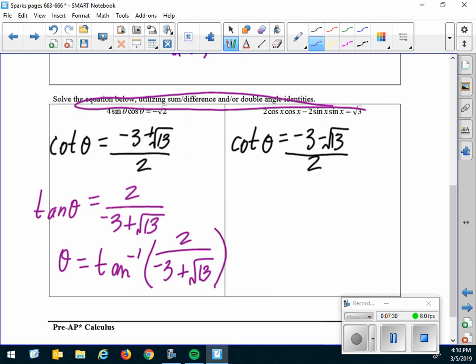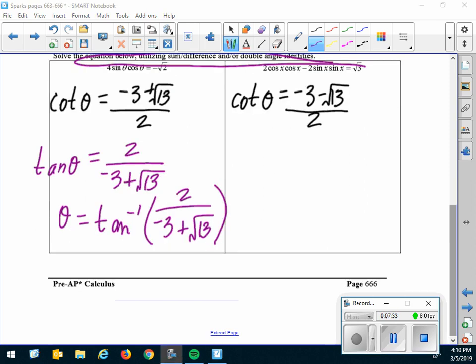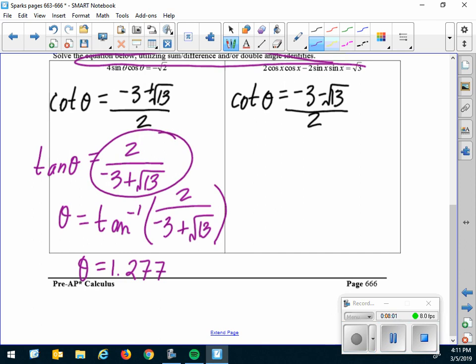Now I'm going to stop the recording while I do that on my calculator. I get theta equals 1.277. Okay, 1.277 radians is going to be in quadrant 1. Now here's the thing, if I go back and actually run that on my calculator, what do you get?